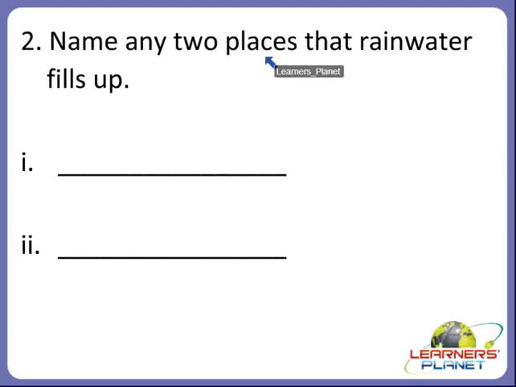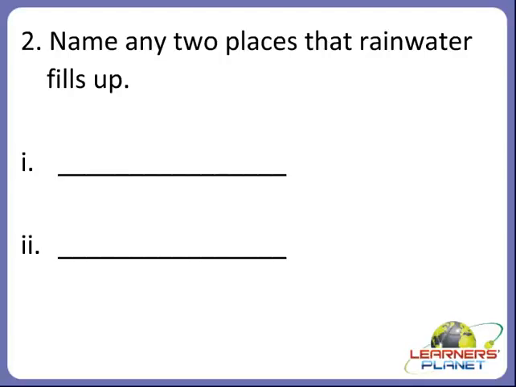Name any two places that rainwater fills up. So children, there are many places that rainwater fills up, but we have to answer two places.